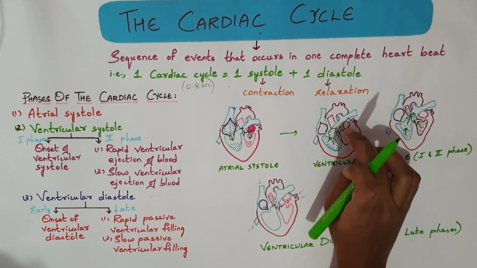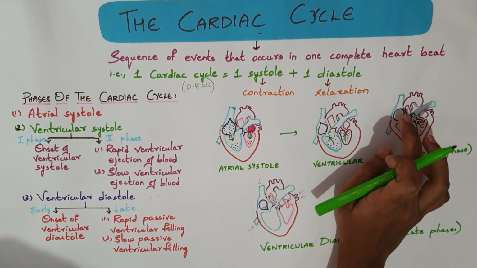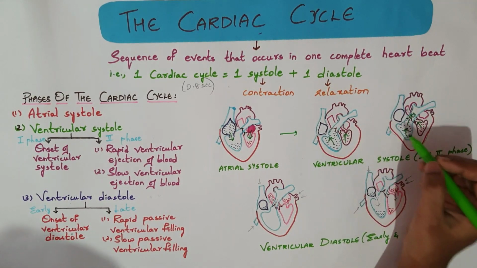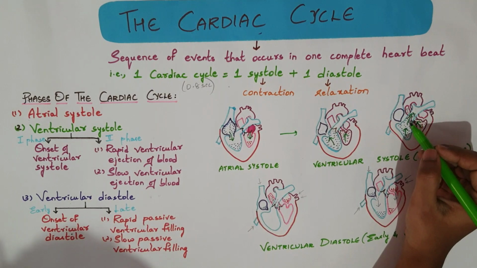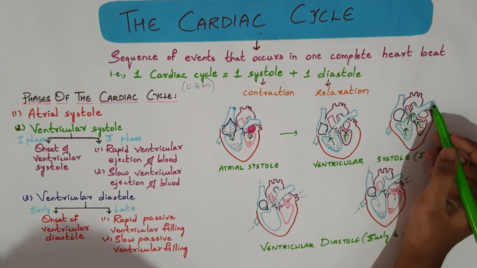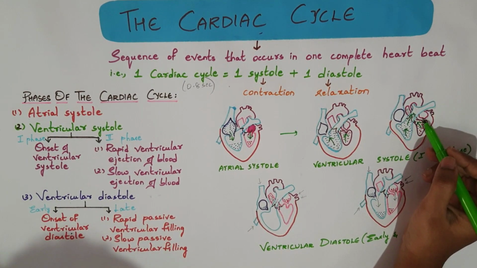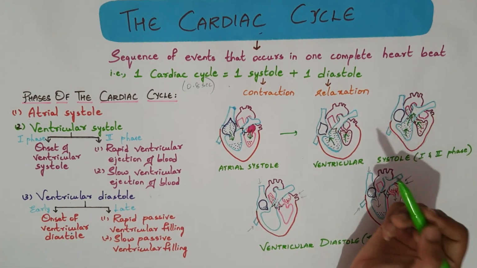As you all know, the aorta is the main artery that feeds oxygenated blood to the body, whereas the pulmonary trunk, the pulmonary artery, enters the lungs and brings oxygenated blood into the left atrium.